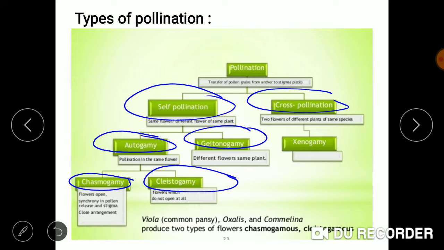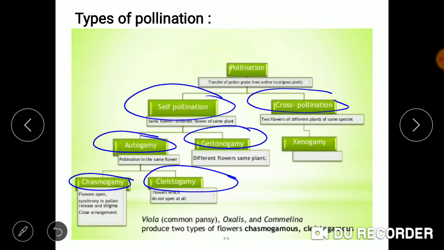While in chasmogamy, the flower remains open, but there is synchrony in pollen release and stigma receptivity, so pollen released from the flower does not reach the stigma of another.